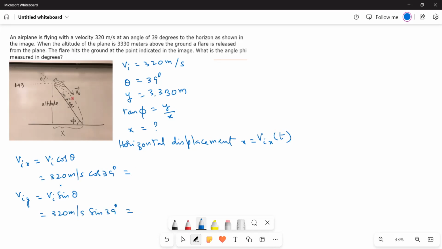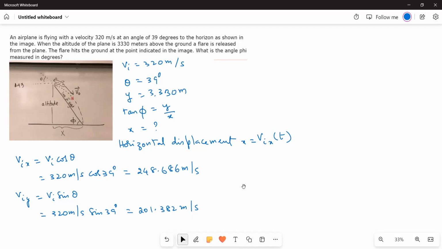Now on calculating this, we will get Vix as 248.686 meters per second. And Viy is equal to 201.382 meters per second. So now we know Vix, we have to find out t.